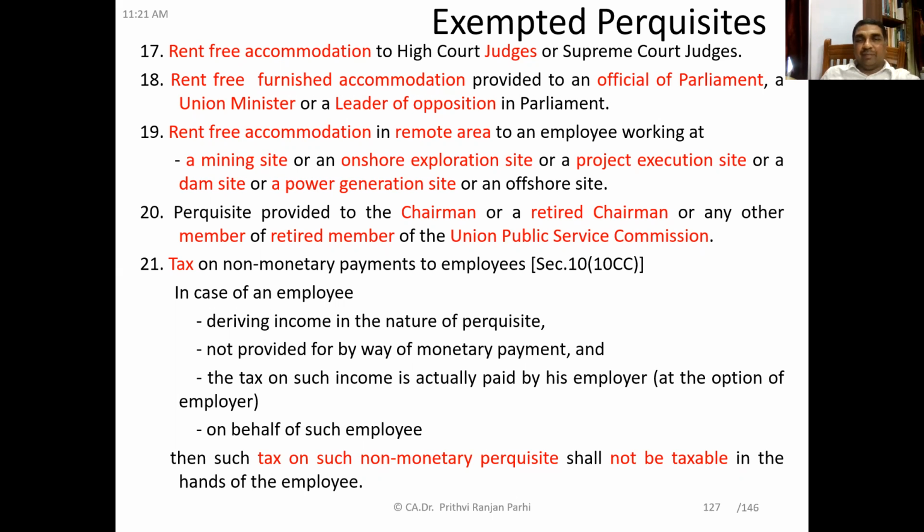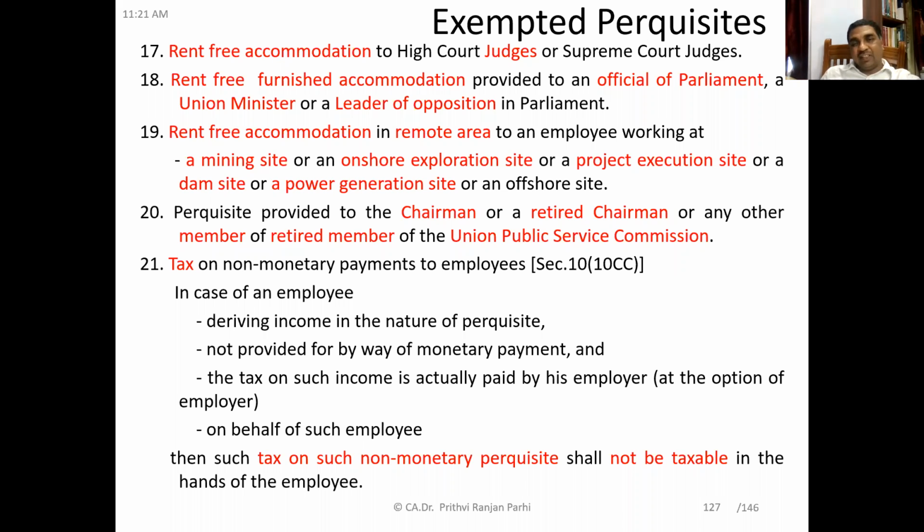Next, tax on non-monetary payments of employees. So if some non-monetary benefits like perquisites are provided to the employee on which tax is paid by the employer, then the tax amount on non-monetary payment will not be treated as a taxable perquisite, it will be exempt. So in case of an employee deriving income in the nature of perquisites and not provided by way of monetary payments, that means it's not monetary payment. Perquisites means normally it is non-monetary benefit.